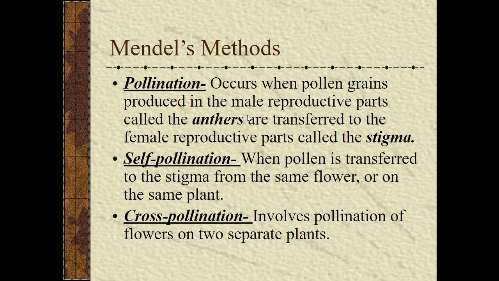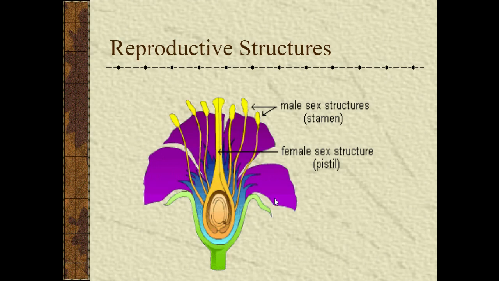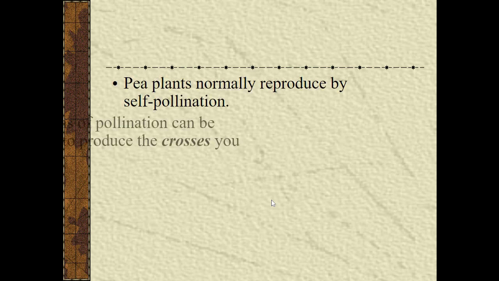Now, he used pollination, which is how we mate plants. So there's self-pollination and there's cross-pollination. Taking the pollen from one plant and putting it with another is cross-pollination. Self-pollination is one thing that can be done in plant life. You take the pollen from the stigma and transfer it to the same stigma of the same plant. This shows you your male and female structures inside of the plant.